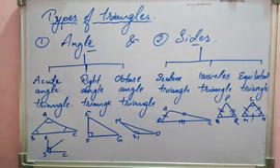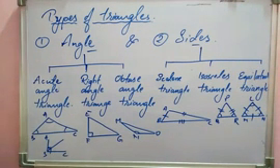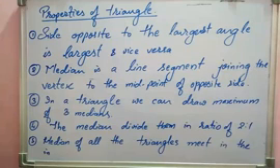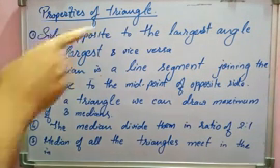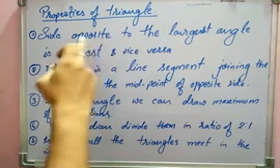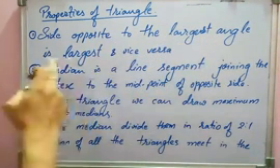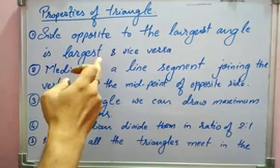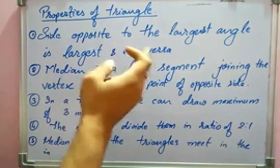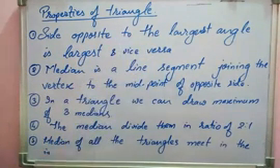So this was about the six types of triangle. Now we will discuss some more properties of triangle. The side opposite to the largest angle is the largest, and that opposite to the smallest angle will be the shortest, and vice versa.